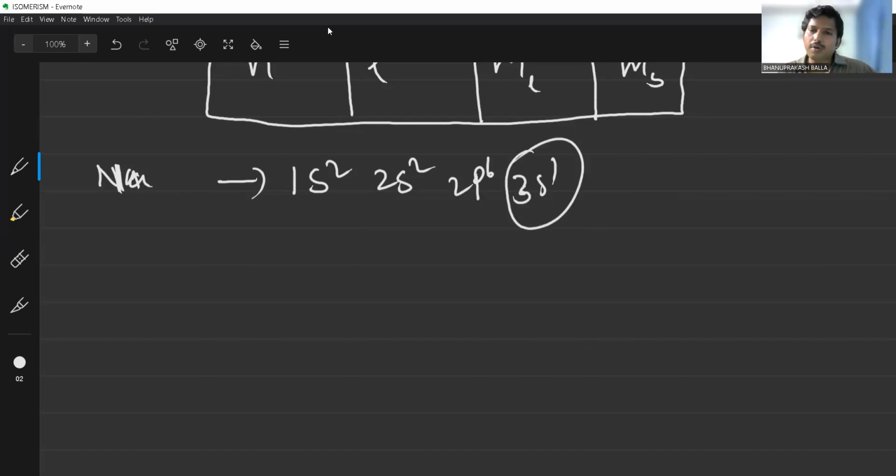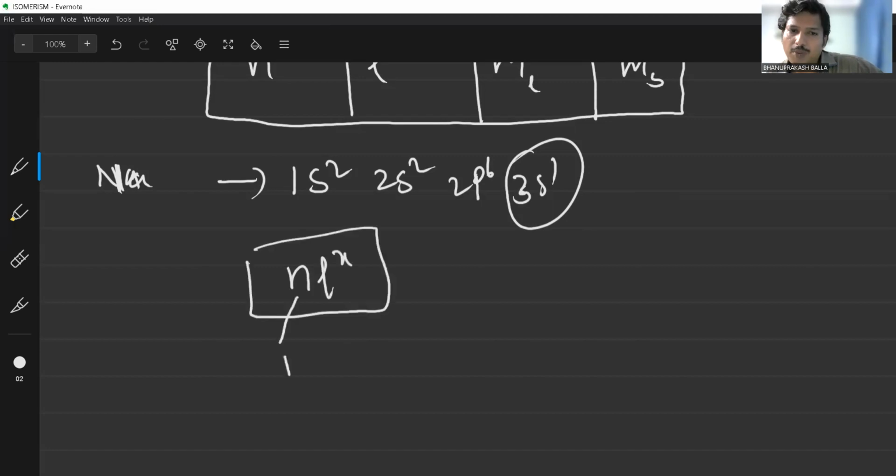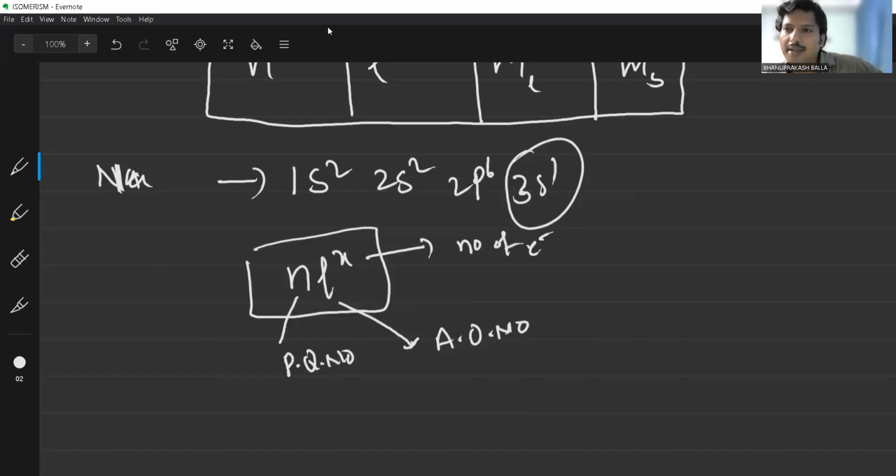I mention the four quantum numbers of the last, differentiating electron of sodium. As you know, that representation is called the nlx method. Here n stands for the principal quantum number, l indicates the azimuthal quantum number, and x indicates the number of electrons. This is one way of representing each and every electron in the electronic configuration. So the last electron is 3s1.